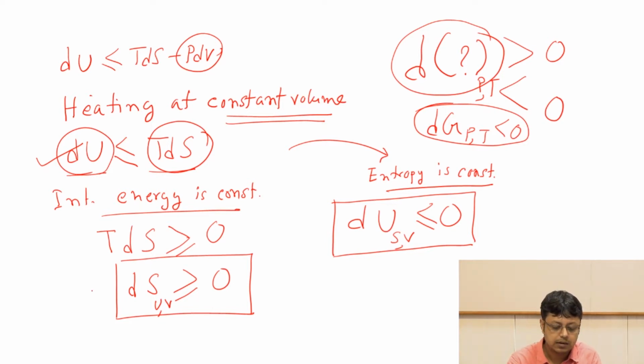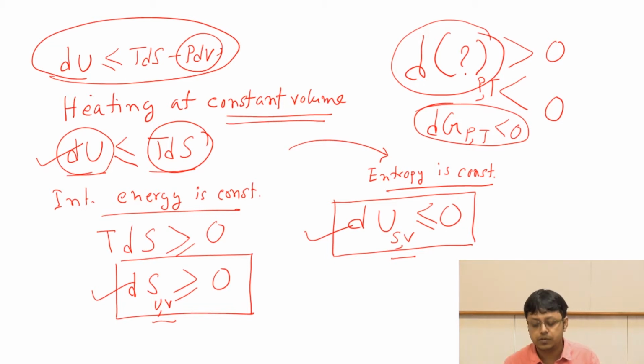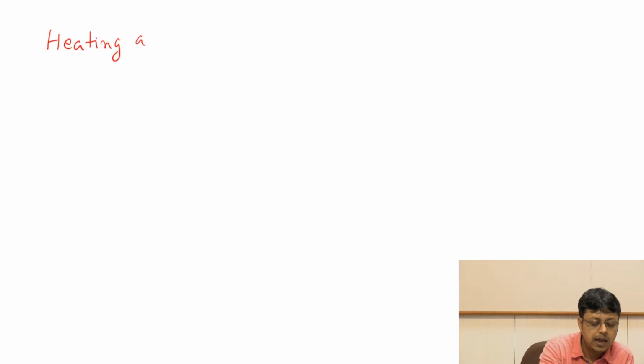Now, just like we had dS and dU for constant energy and volume and constant entropy and volume, we can also start with the equation for dH in a similar way, like we started with the equation for dU, and let's see what we get out of it. So if you start with the dH equation, let us consider, as before, that we are heating a substance at constant pressure.